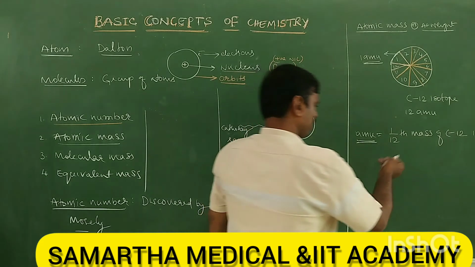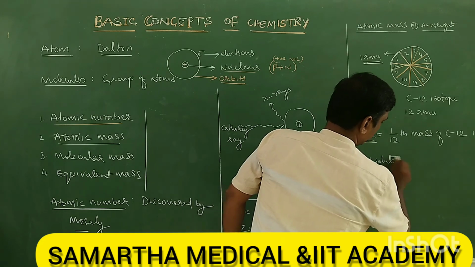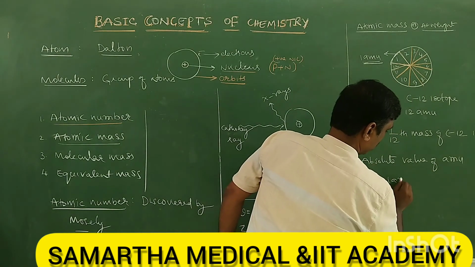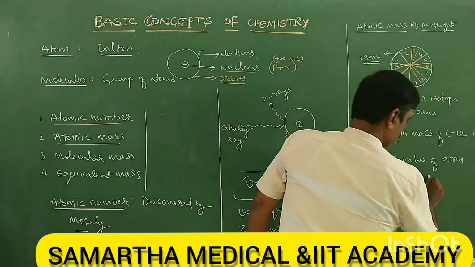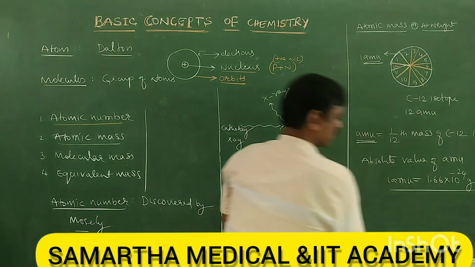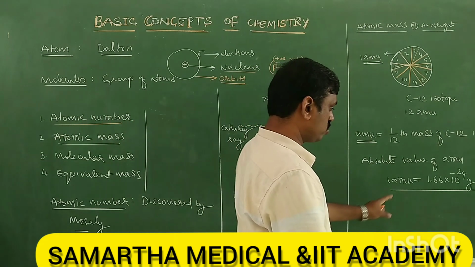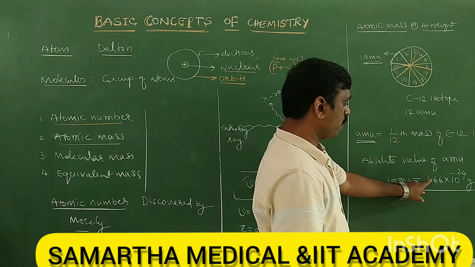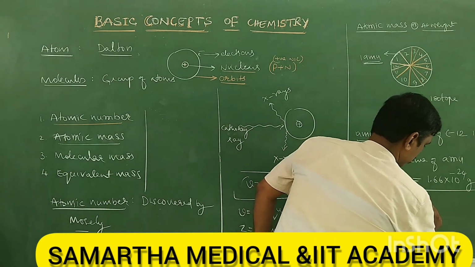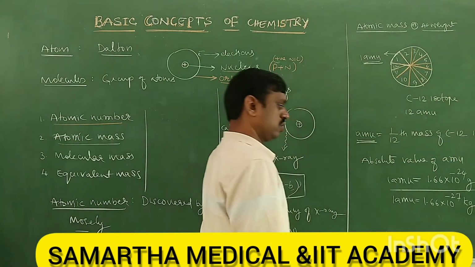Later its absolute value was also given: approximately 1 AMU is equal to 1.66 into 10 power minus 24 grams. If you want it in kilograms, 1 AMU is equal to 1.66 into 10 power minus 27 kilograms.